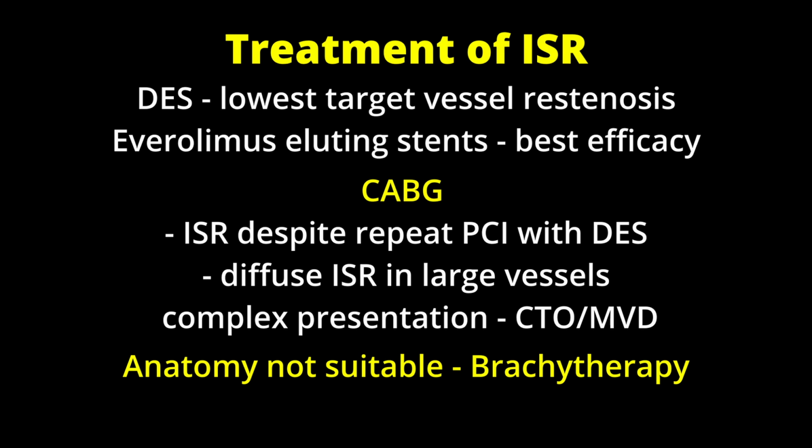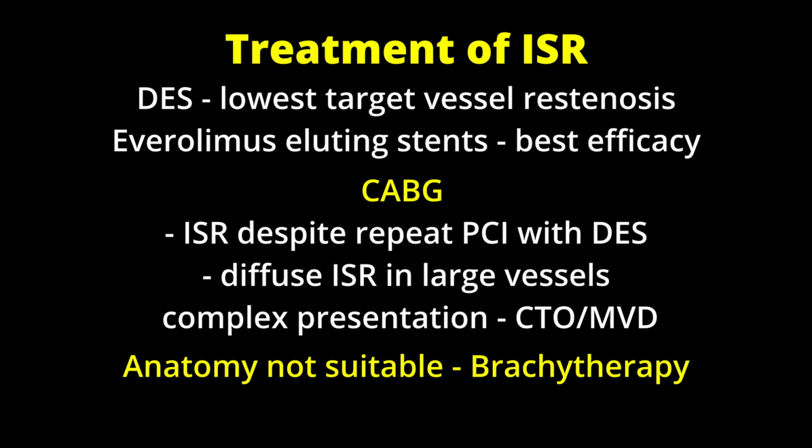PCI for ISR with a drug-eluting stent has been found to be associated with lowest rates of restenosis and target vessel revascularization. Of the different stent types, everolimus eluting stents have been found to have best efficacy.